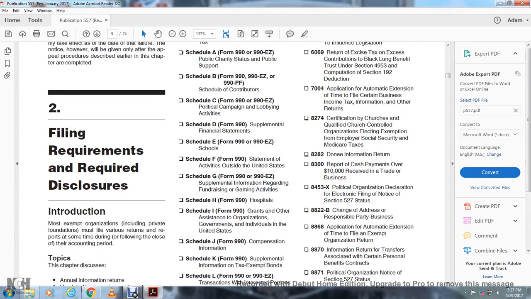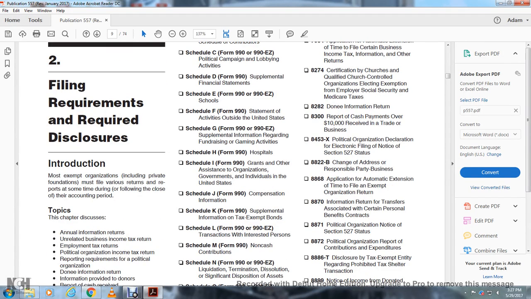Alright, 2. Following requirements and required disclosure and introduction. Most exempt organizations, including a private foundation, must file various returns and reports sometime during the year following the close of their accounting period. Topics.